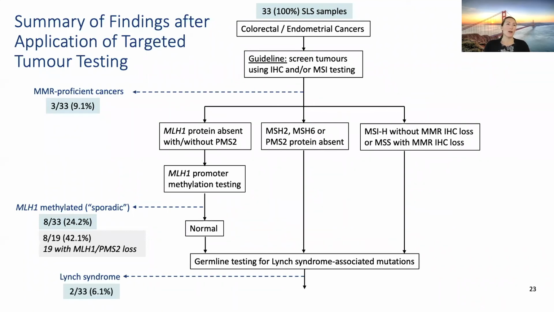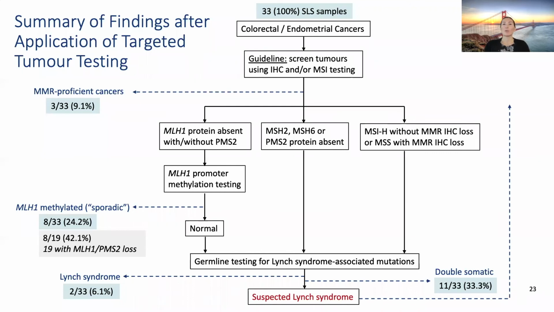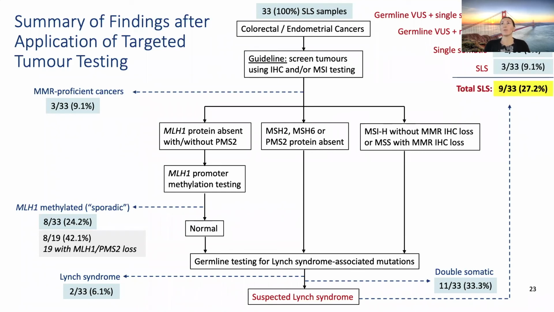We found that 2 had a pathogenic variant, 11 were classified as double somatic, so either a double somatic mutation or a single somatic with LOH. But we still remain with a proportion of unsolved Lynch syndrome candidates. They are split up as 3 that have a germline VUS and a single somatic mutation, 1 that only has a germline VUS, 2 that are single somatics, and 3 where we literally did not find anything, which gives us a total of 9 out of 33 patients who still remain unclassified after our testing.